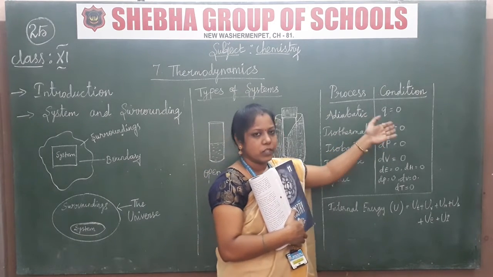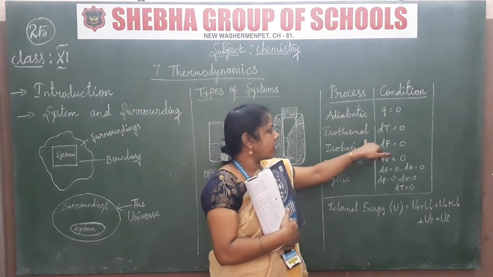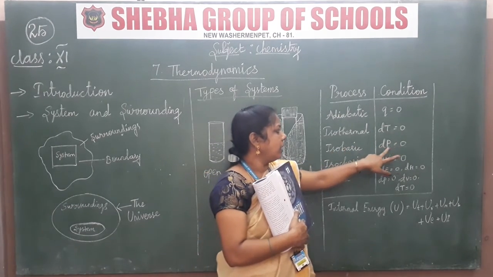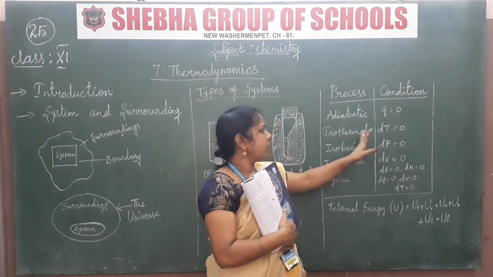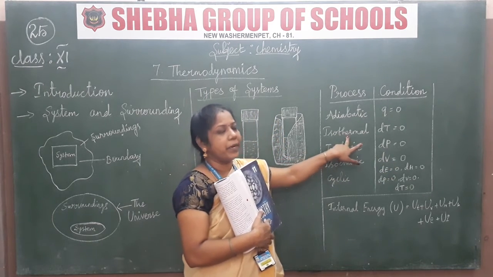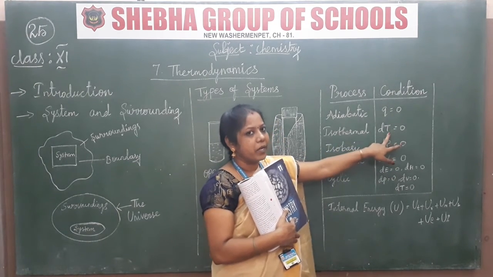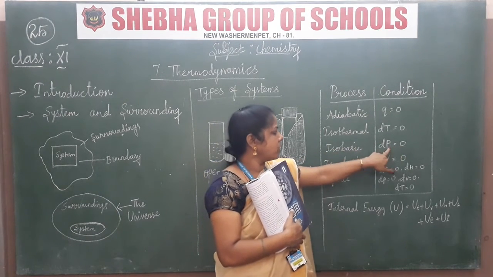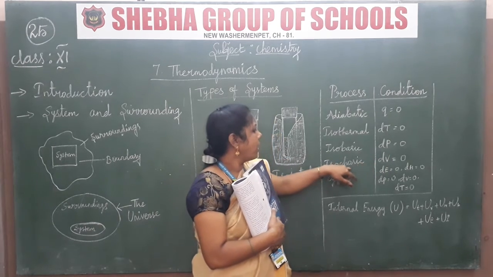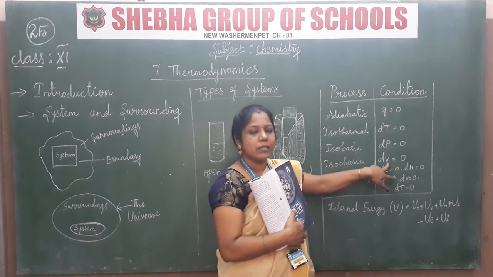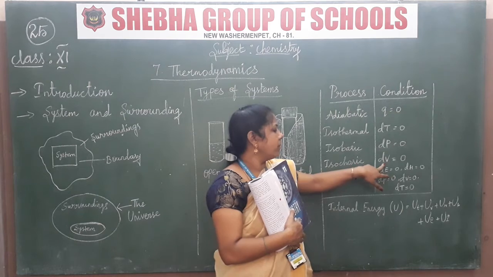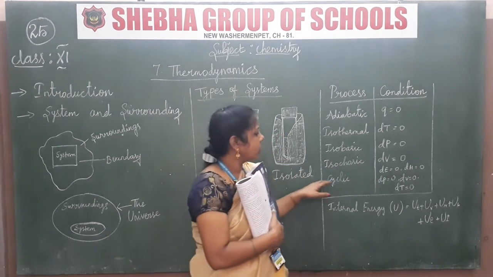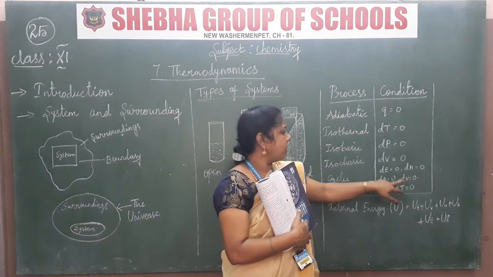So adiabatic means Q is equal to 0, isothermal means dT, and isobaric means dP, that is pressure. So simple thing: isothermal, thermal means temperature, so symbol T. Isobaric, baric means pressure, so I denote P. And isochoric means depending on volume, so I denote V. Okay, and the last one is cyclic, with dE, dH, dP, dV and dT.